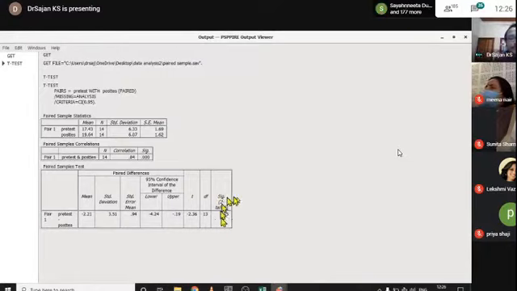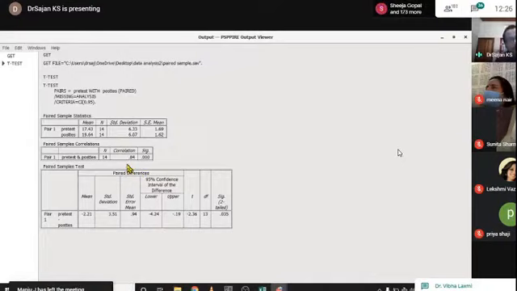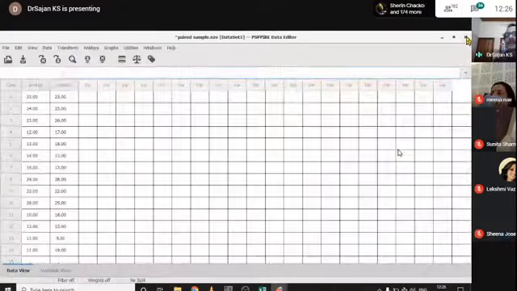This p-value is less than 0.05. It is less than 0.05 means there exists a significant difference. The same thing. So we can reject the null hypothesis and accept the alternate hypothesis that there exists a significant difference in the mean scores of post-test and pre-test. That is the alternate hypothesis. Okay, that is about paired sample t-test.